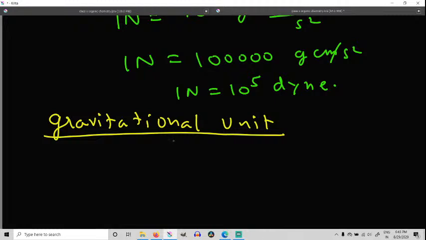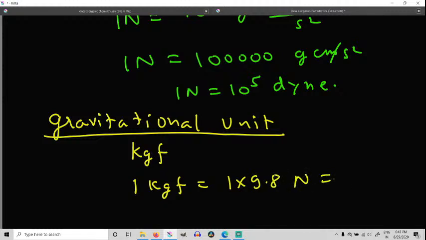The gravitational unit is kgf. And how much is that equal to? 1 kgf is equal to 1 into 9.8 newtons, which means it is equal to 9.8 newtons.